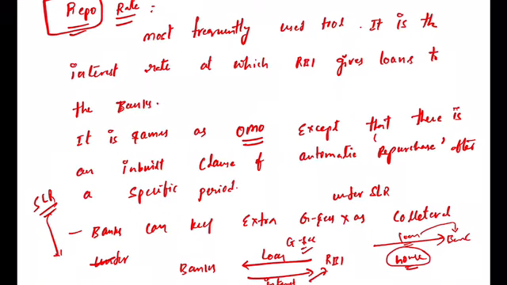Generally it is for 15 days, 14 days, that time period is there. Sometimes it is even 1 night, within 1 night. Okay, so the bank will tell the RBI at what time I will repay the loan back, I will buy these government securities again from you. The banks will tell the RBI. That's why it is called as repurchase obligation.